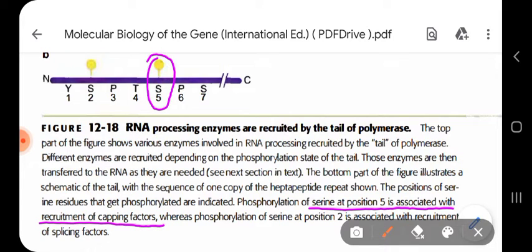So the 5 prime capping factors, the enzymes needed for 5 prime cap formation at the 5 prime end of the mRNA, are recruited by the phosphorylation state of the tail of RNA polymerase. If phosphorylation occurs at position number 5 of serine, then this phosphorylation of the tail allows the RNA polymerase 2 enzyme to recruit the capping machinery, which will add a cap to the 5 prime end of the mRNA.